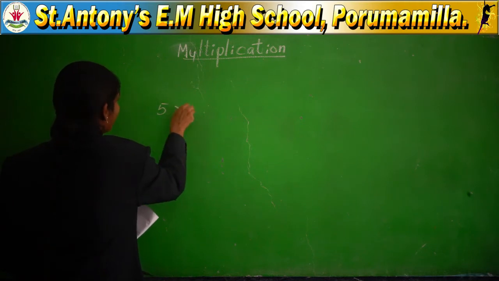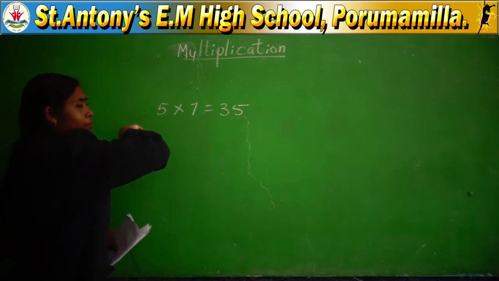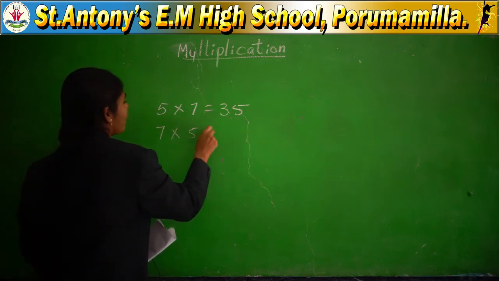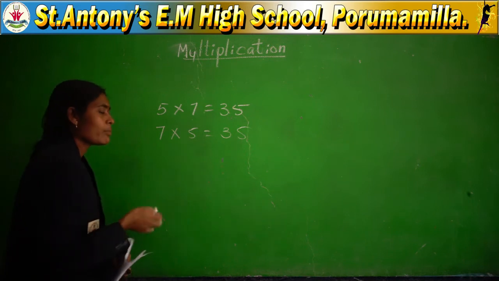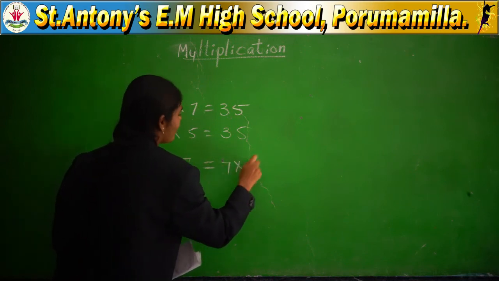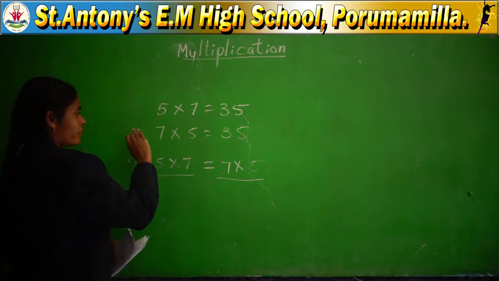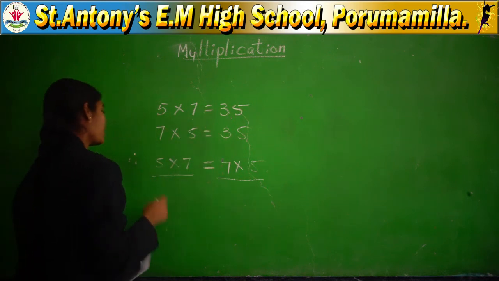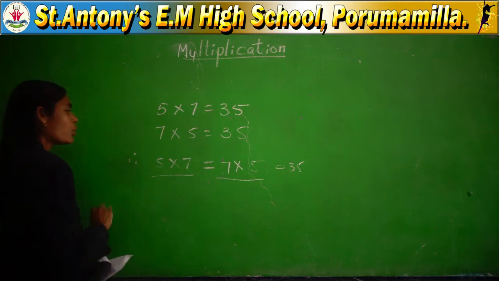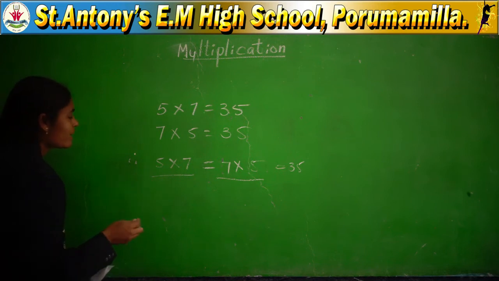Example: 5 sevens are how much? 35. If you swap the multiplier and multiplicand, 7 into 5, 7 fives are 35. Both will be the same. That is equal to, therefore, 5 sevens are 35, which is equal to 7 fives are 35. It does not change the values, even if you change the place or the order. You will get the same product. So 5 sevens are 35, 7 fives are 35, that is equal to 35. Both sides are equal. If you change the place order, both sides' product will be the same.